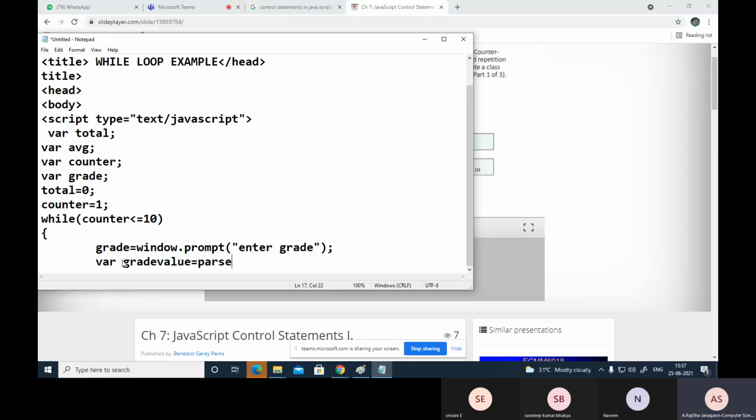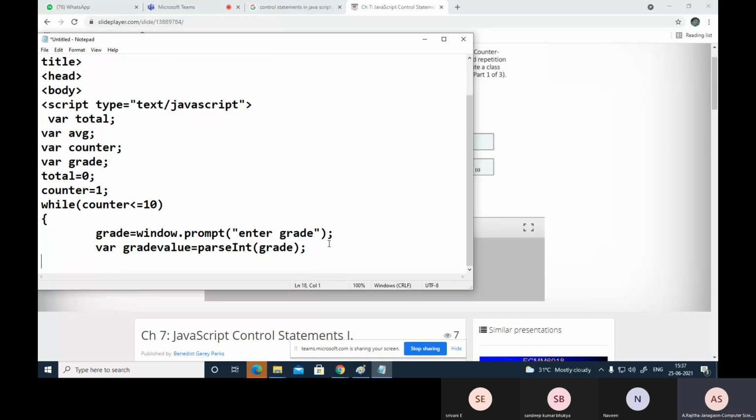For that I am using the parse method, so you can pass the variable where that string is stored, which came from the prompt. The prompt is a method in the window object. Now grade, that string is stored in the grade variable. Now close this one.